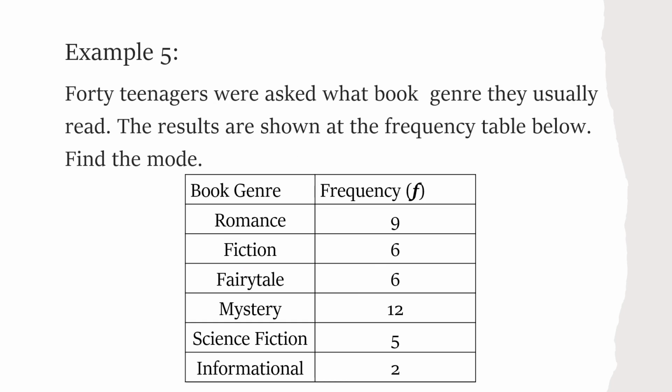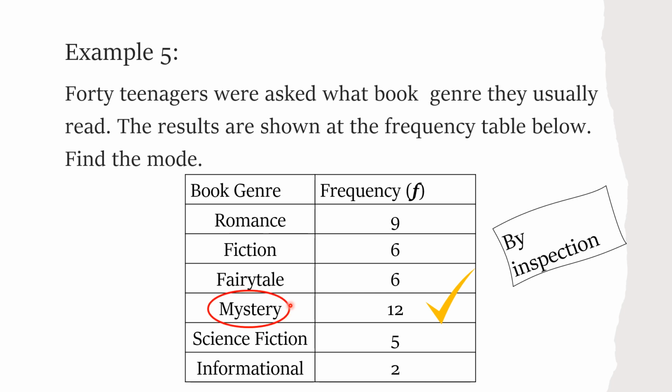Another example. Example 5. 40 teenagers were asked what book genre they usually read. The results are shown in the discrete frequency table below. Find the mode. So what's the mode? Book genre. So by inspection, under the frequency column, the highest frequency is 12. Therefore, the mode or the modal book genre is the mystery.